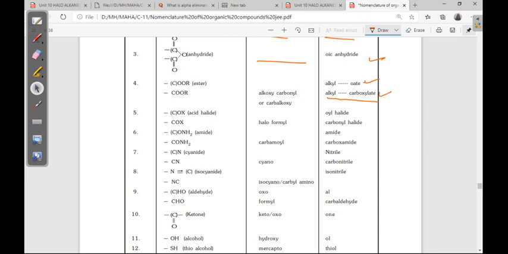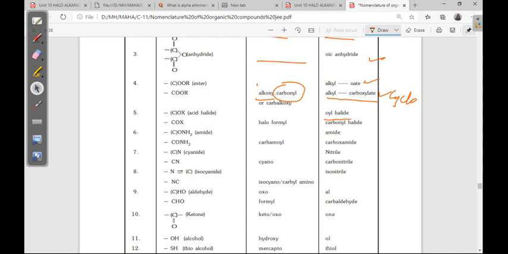Now here carboxylate, this is for cyclo compounds. Now as a prefix, alkoxycarbonyl. Next acid halide, oyl halide, generally oyl chloride we discussed.